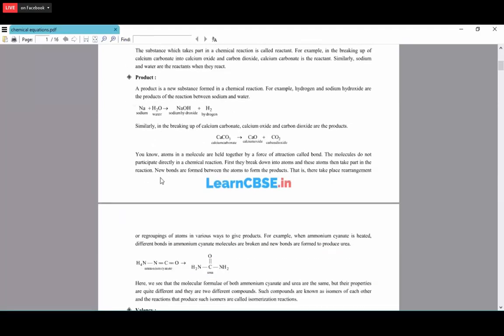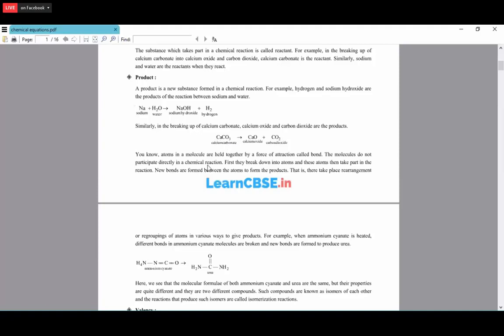Okay. Now, the atoms in a molecule are held together by a force of attraction. That we call a bond. Usually there is the ionic bond and the covalent bond. The ionic bond is between a metal and a non-metal. It forms a positive charge and a negative charge, and then there is an attraction between the positive ion and the negative ion. The covalent bond is formed by the sharing of electrons between two non-metals. That is a weaker force compared to ionic bonding.